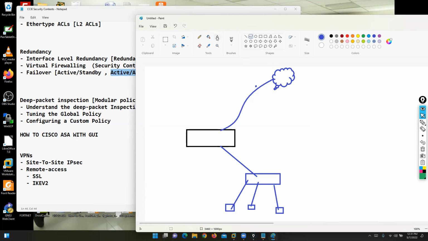For example, FastEthernet 0/0 uses 192.168.10.1, and here we have 10.1.23.1/24.